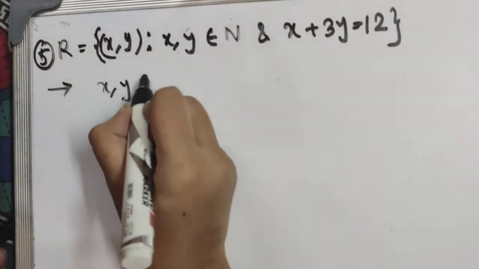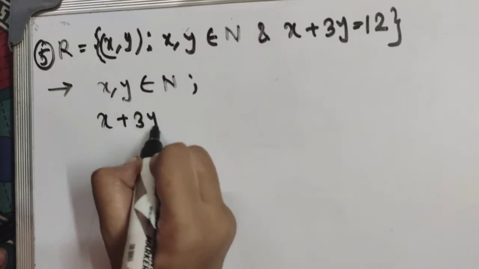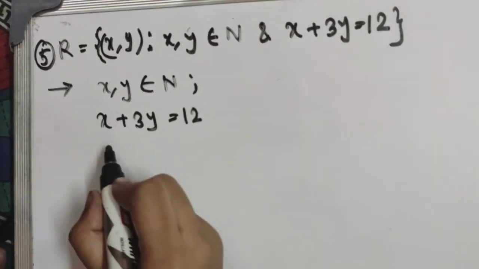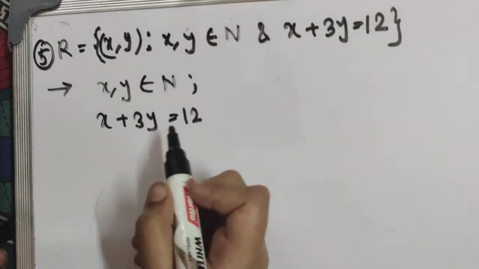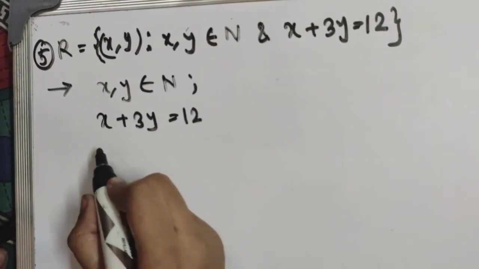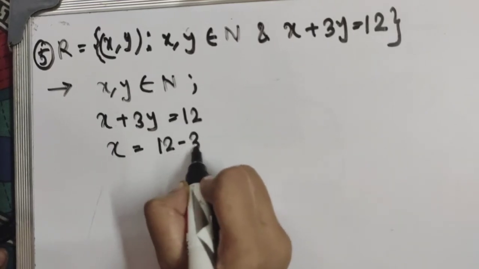Given that (x, y) belongs to R and x plus 3y equals to 12. Now if x plus 3y equals to 12, then what is x here? x equals to 12 minus 3y.